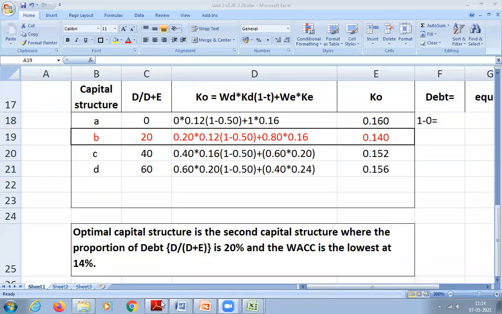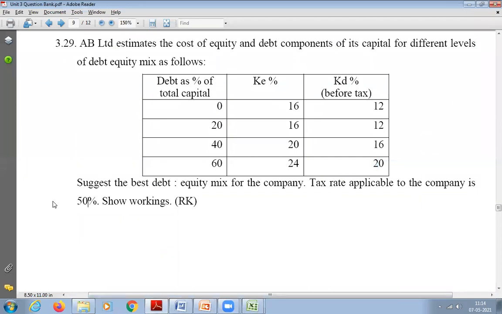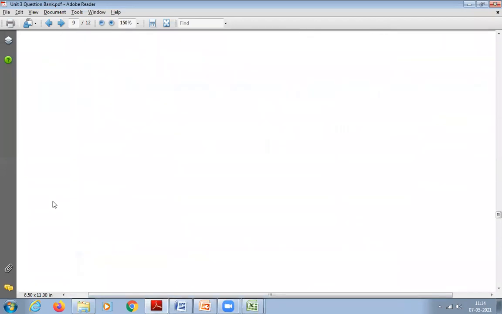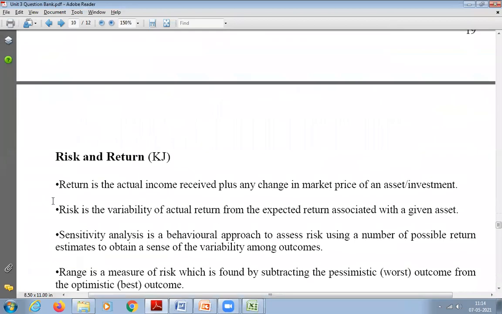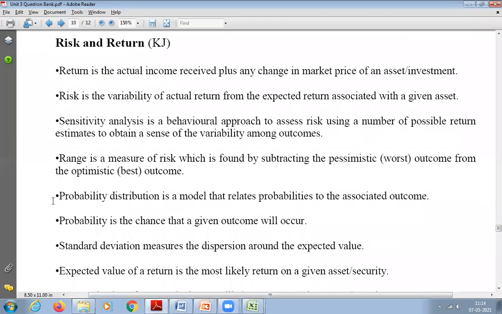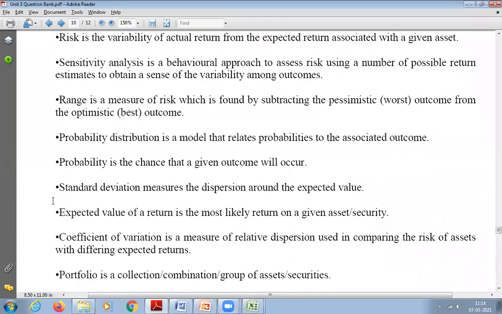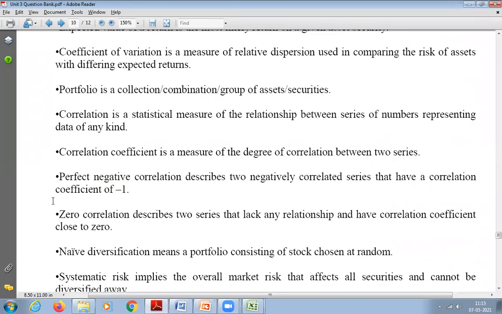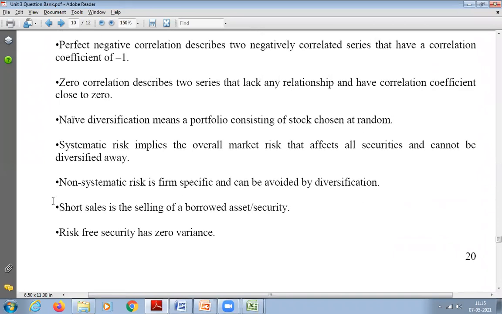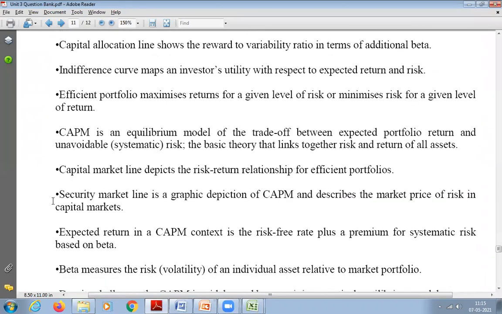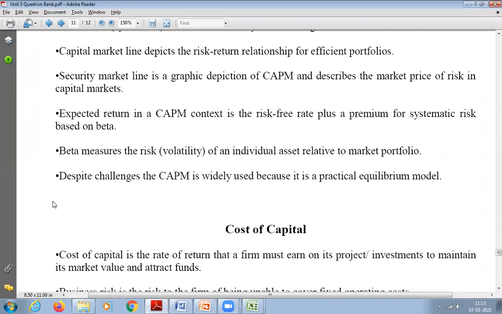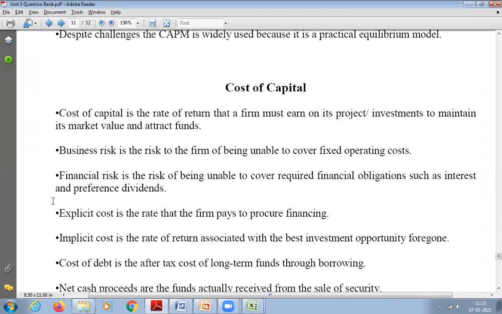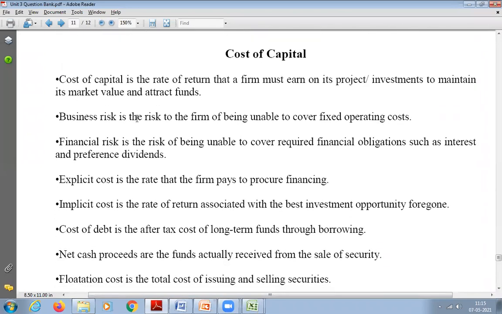And in that actually we have a little theory in the question bank itself. All of you please go through that theory. It will help you to understand the concept very well. See written here, what is return, what is risk, what is sensitivity, probability, standard deviation, all these things. And then we have what is CAPM. We have discussed CAPM also, if you remember. And then what is cost of capital? All the meanings and definitions are given here.